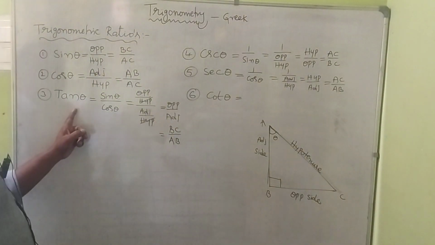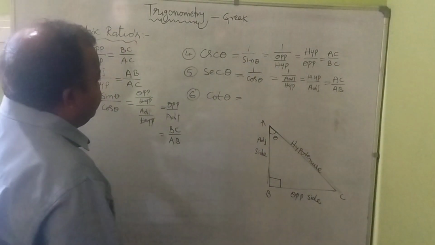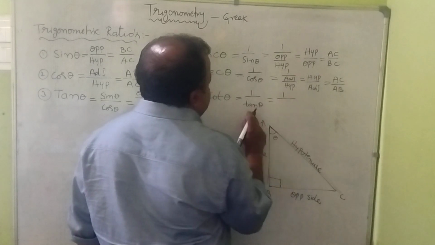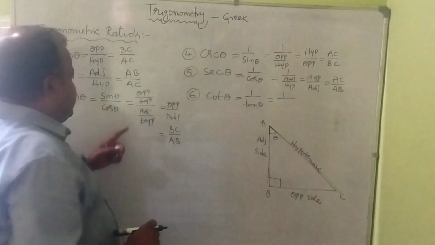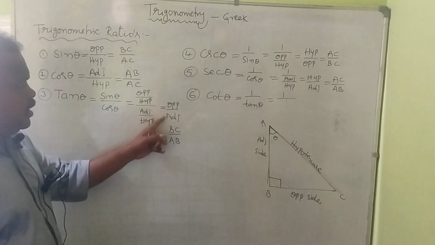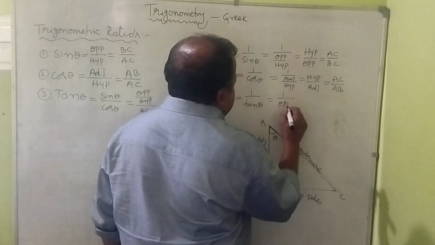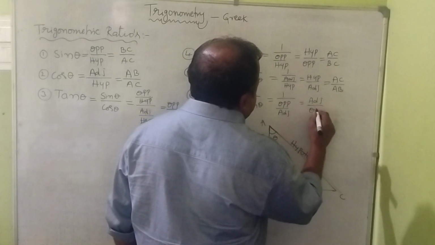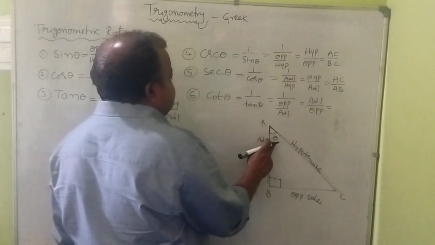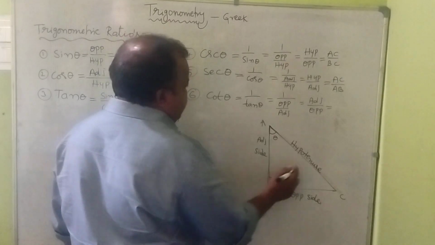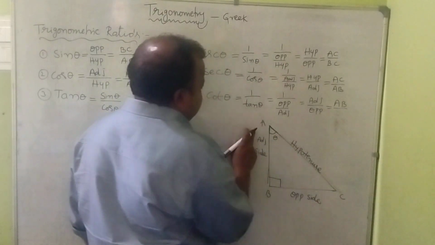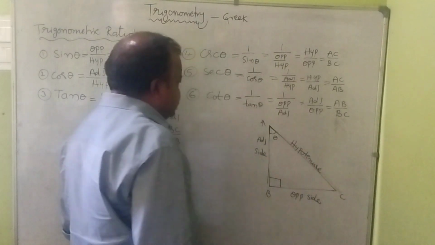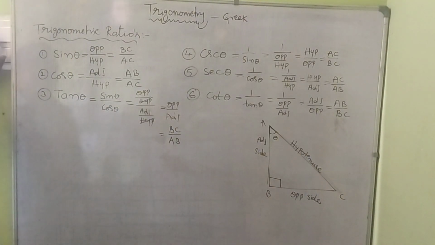What about cot theta? Cot is the reciprocal of tan theta, so 1 by tan theta. Tan theta is opposite by adjacent, so the reciprocal is adjacent by opposite. The adjacent side of A is AB, and the opposite side of A is BC. These are the trigonometric ratios of trigonometry.